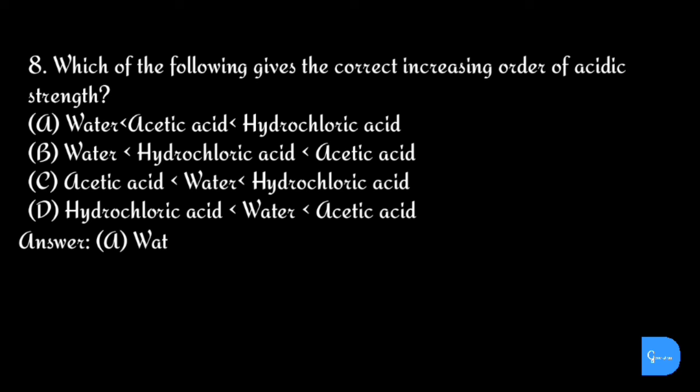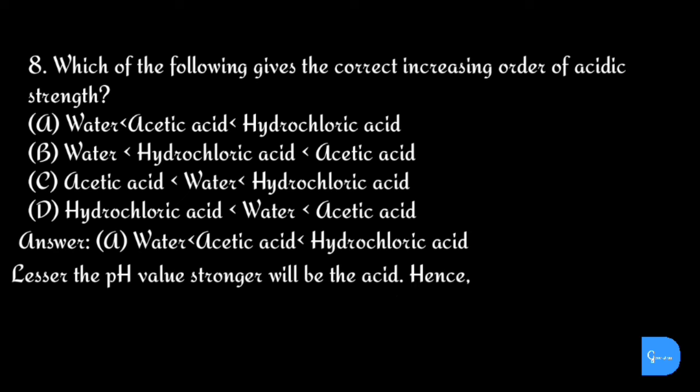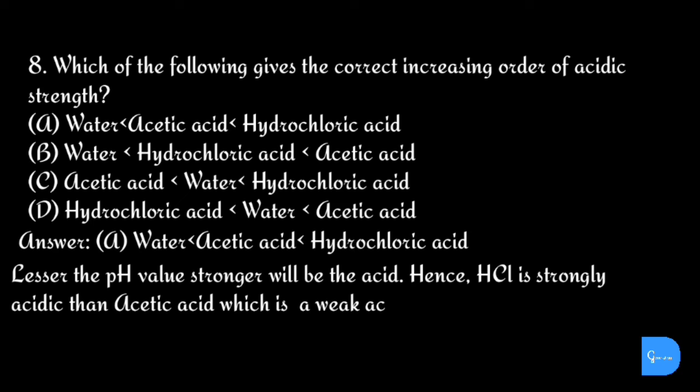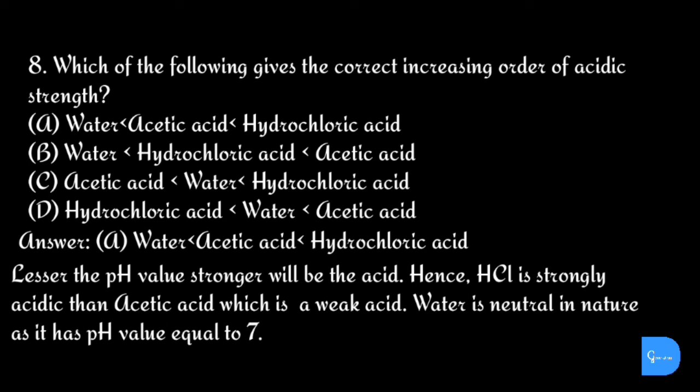The correct answer is option A. Water, acetic acid and then hydrochloric acid. Lesser the pH value, stronger will be the acid. Hence, hydrochloric acid is more strongly acidic than acetic acid, which is a weak acid. Water is neutral in nature as it has pH value equal to 7. Question number 9. Which one of the following gases will not contribute to form acid rain?